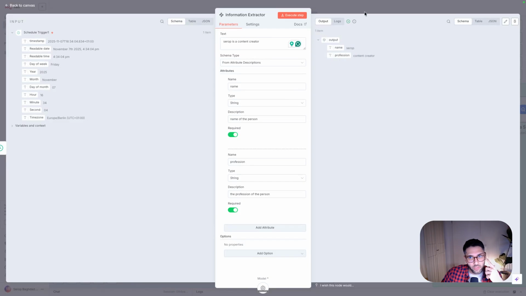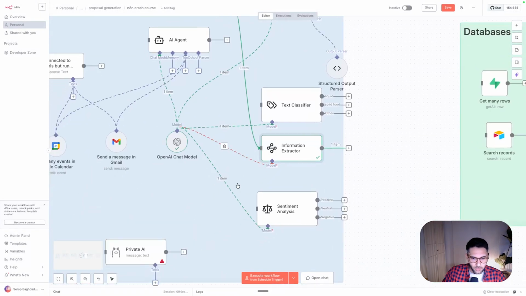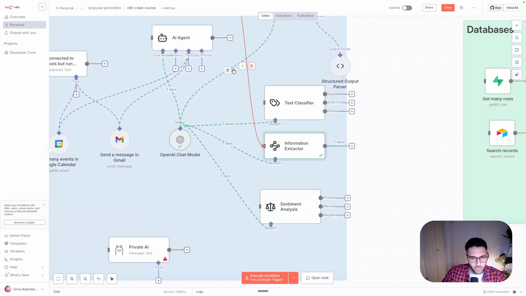Once you extract all of these, you can then put them in a structured database, like maybe an Excel sheet or Supabase or whatever database that you have. And then maybe you want to send an email to these guys with their actual name. This is now possible because of this LLM. This was not possible a couple of years ago without major effort. We had specialized small models that were doing this. And now you can basically do it with ease using these large language models, which makes it much nicer.